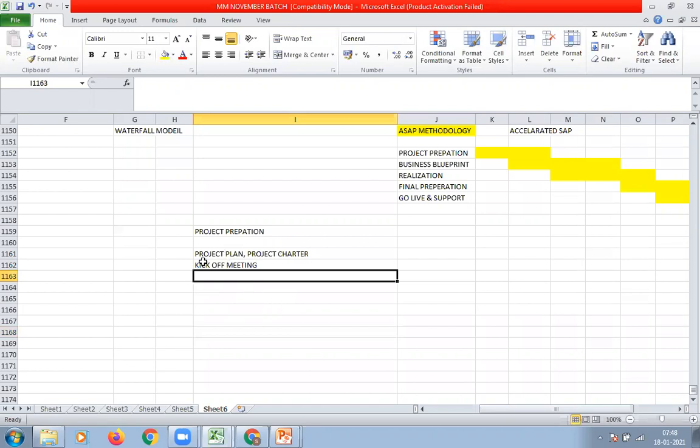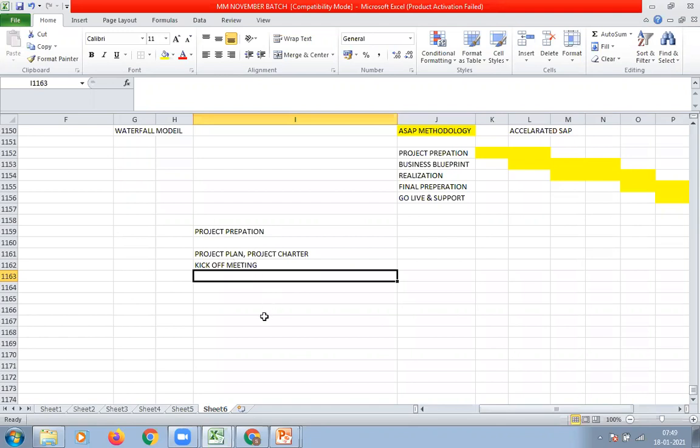SAP consultants need to understand the customer business processes and prepare business procedure documents. Generally, these documents are available with the customer. If not, the SAP consultant needs to prepare the business process procedure document.